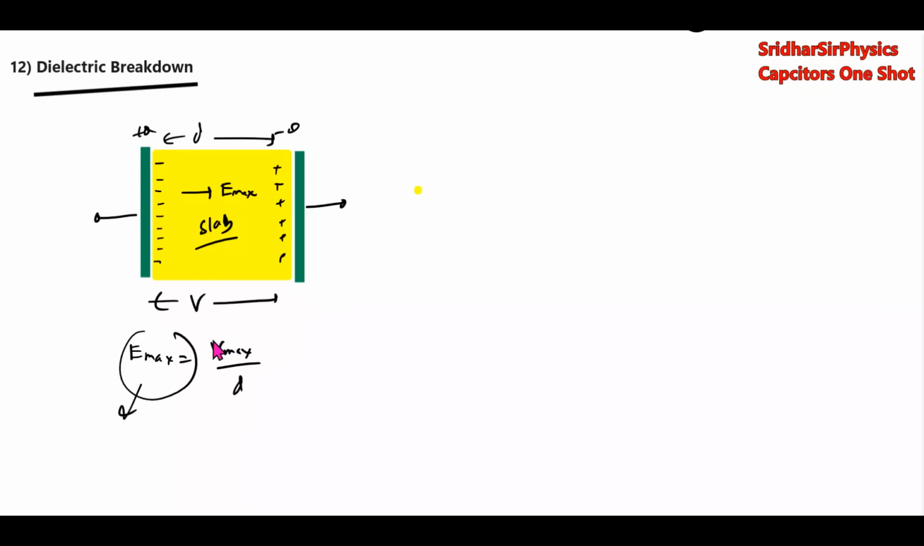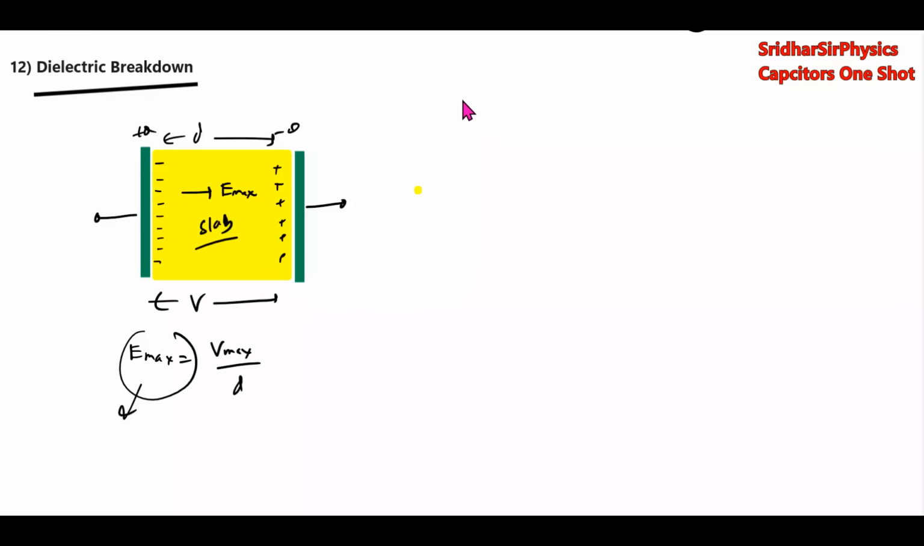Then similarly, V max will also be constant for a given capacitor. Any voltage across the capacitor more than V max, the capacitor will burn out. That's called dielectric breakdown. Okay, this is one small basic which we have covered. You can refer to my video, where I discussed 3-4 dielectric breakdown problems.